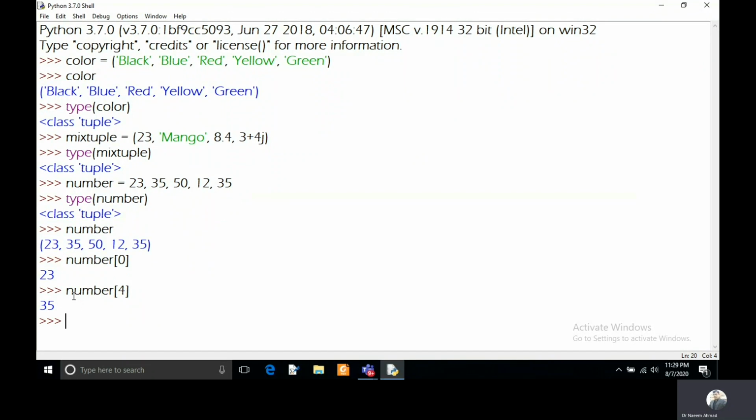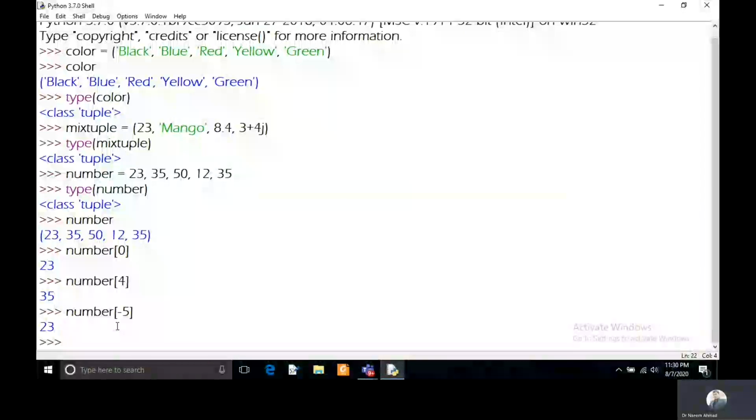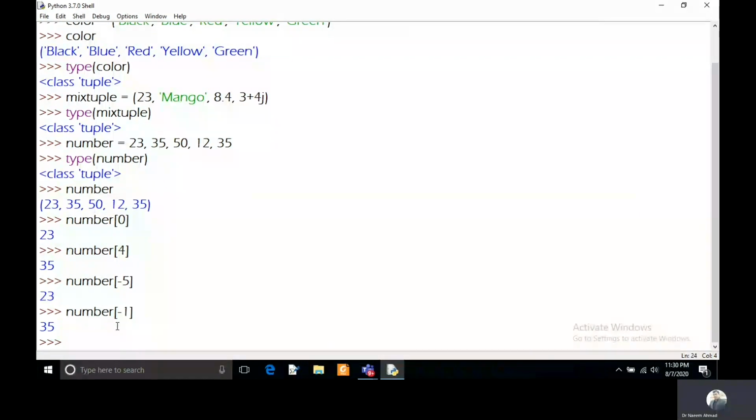And if you want to access the elements of your tuple with the help of a negative index, it is allowed in Python. As I told you in the case of a list, the negative index starts from the last element: -1, -2, -3, -4, -5. -5 will be the first element of your tuple, and you can type here -5, and it is showing 23, which is the first element of your tuple. And if you want to access the last element, you can keep here -1, that will be the last element of your tuple. So likewise we can access the elements of the tuple, and we can create the tuple.